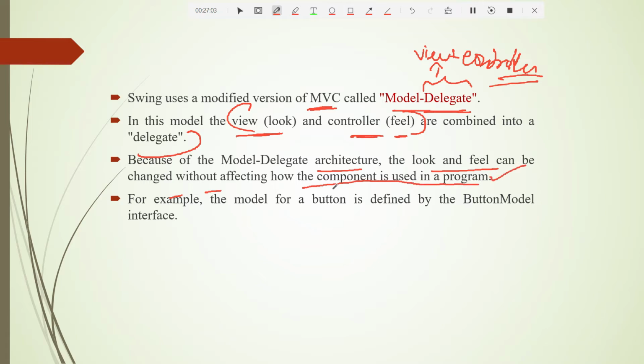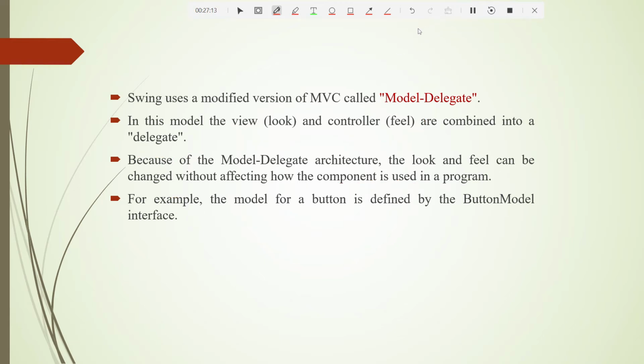For example, the model for a button is defined by the ButtonModel interface. We'll understand about these things in future, but by now you might have got an idea how this MVC works.